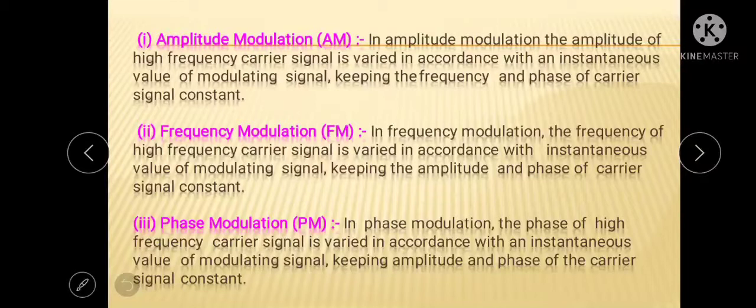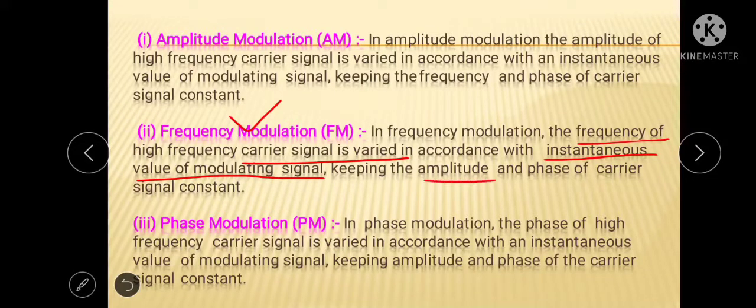In the second type, frequency modulation, the frequency of the carrier signal is changed in accordance with the instantaneous value of the modulating signal, keeping the amplitude and phase of the carrier signal constant.